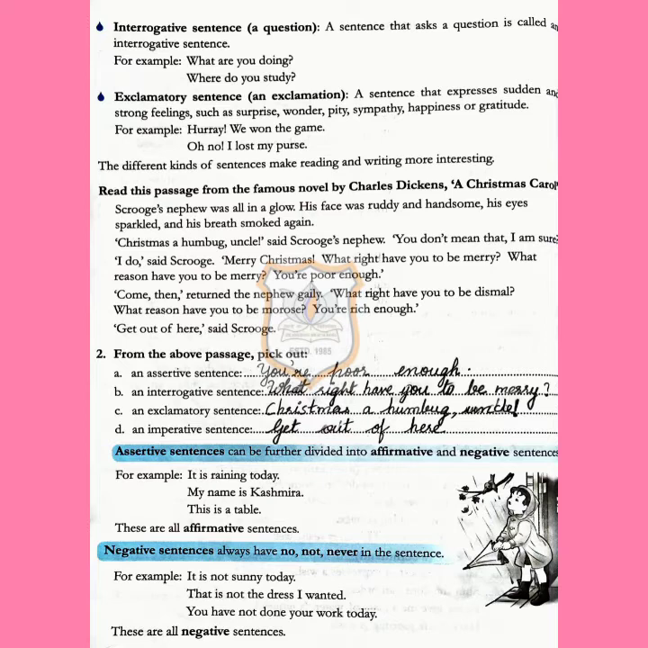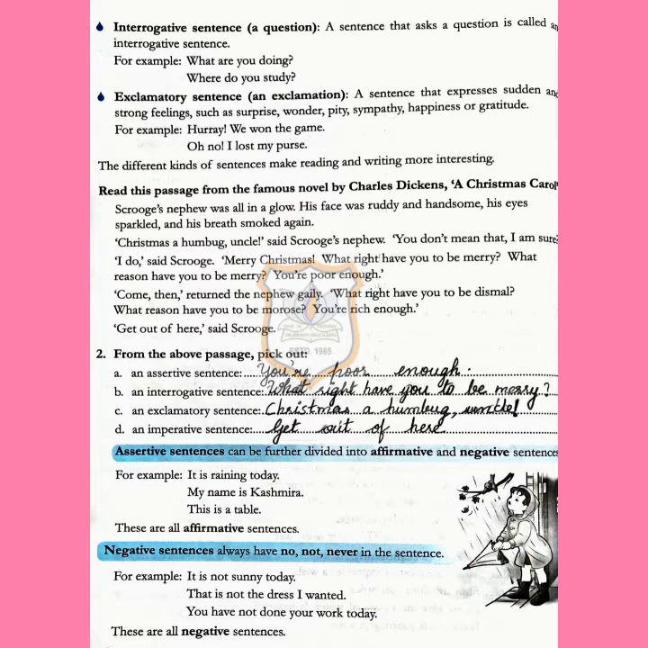So children, we have completed the 4 kinds of sentences. The first one is the assertive or declarative sentence. The second one is imperative sentence. The third one is interrogative sentence, and the fourth one is exclamatory sentence. Next, a passage is given. We have to read this passage, and after reading it we have to complete the exercise given below from this passage only. So read this passage from the famous novel by Charles Dickens, A Christmas Carol.